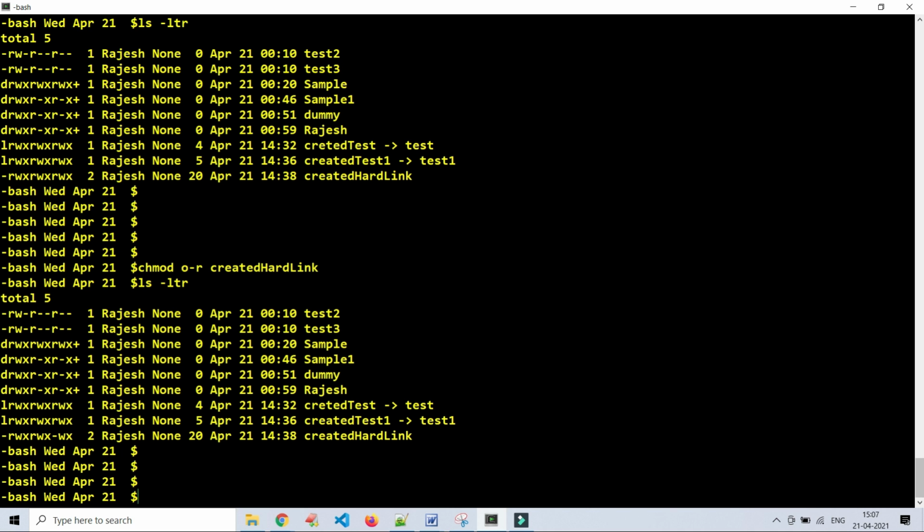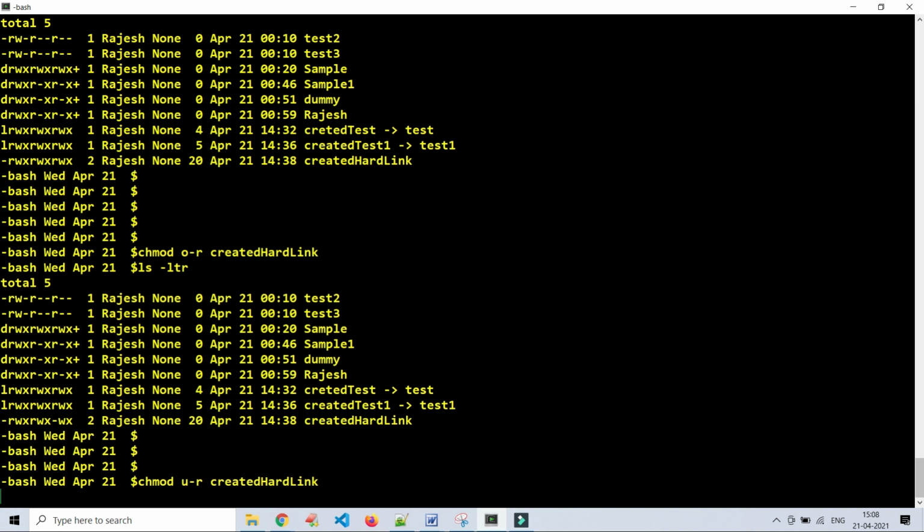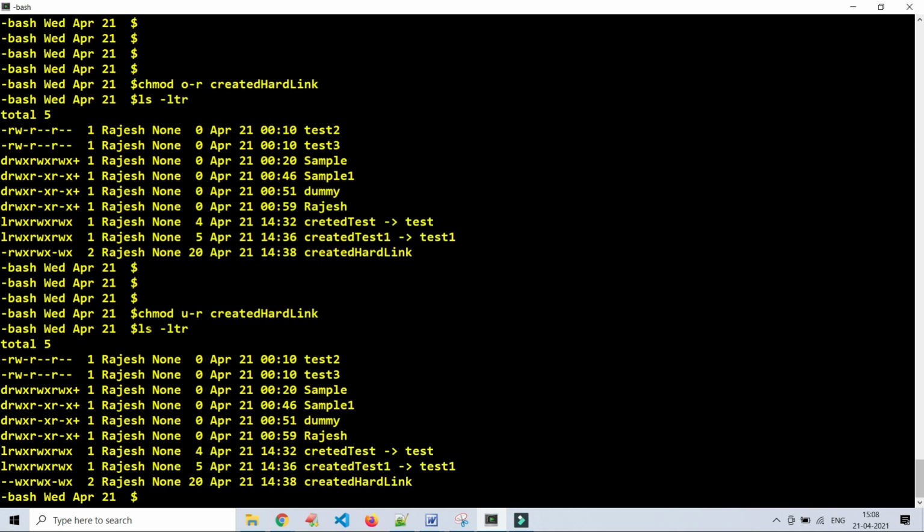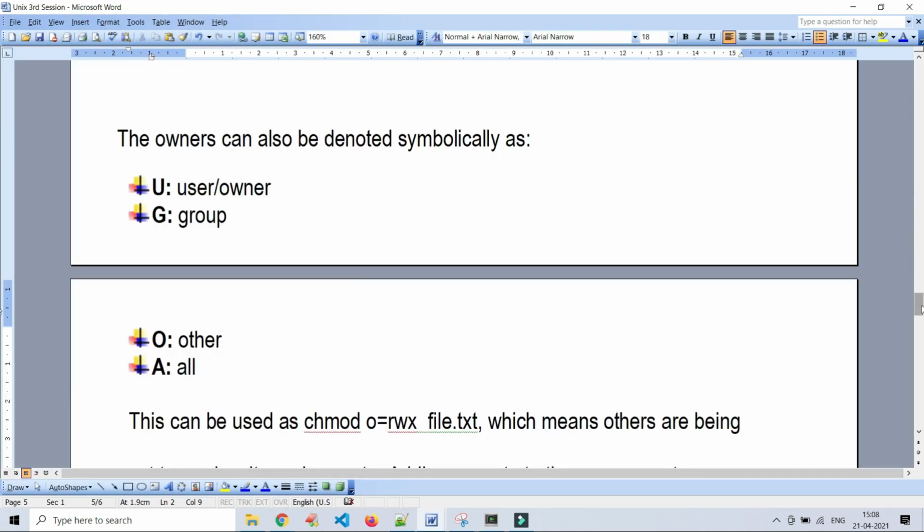If you want to do the same for users, you have to replace o with u. I am replacing o with u, nothing but for user we are revoking the read access. See here, earlier user has read, write, execute access. Now only write and execute access. In place of read you can see a hyphen, nothing but there is no read permission. You got it right? Then move on to the further topic.